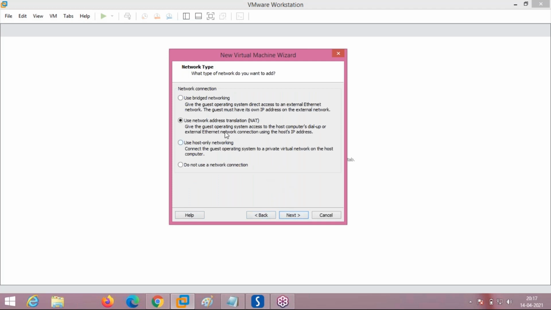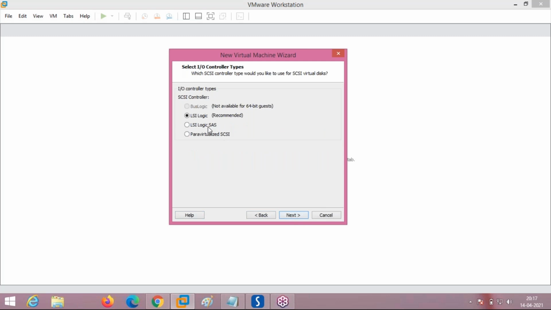Okay, this is the network address translation which has been taken. Just select NAT. Here, just select the SCSI controller. LSI Logic is the recommended selection, which is better. So what is this SCSI? What is the hard disk type? Virtual disk type. Here the hard disk will be simulated as if it is from SCSI.